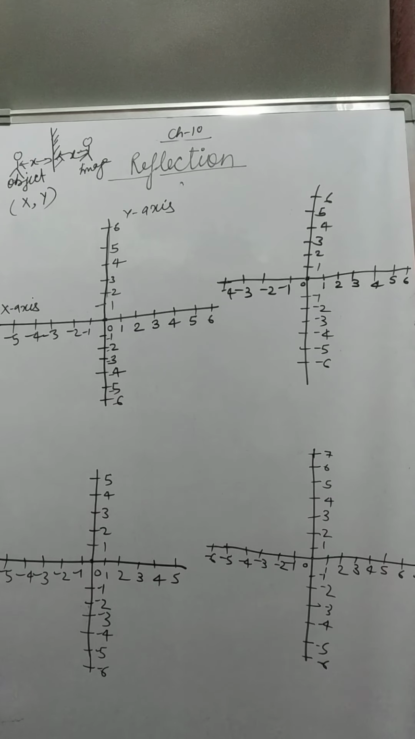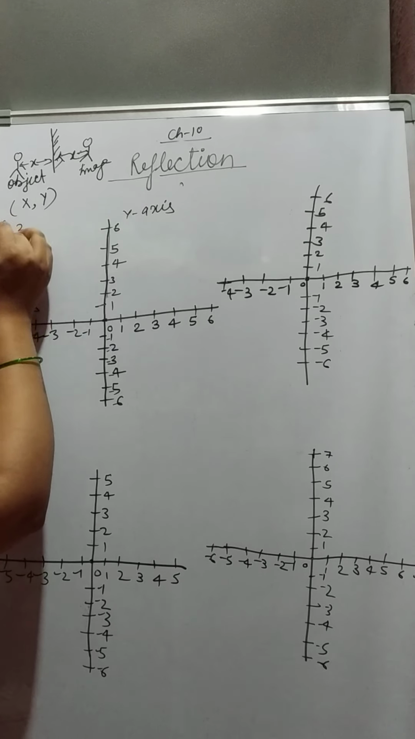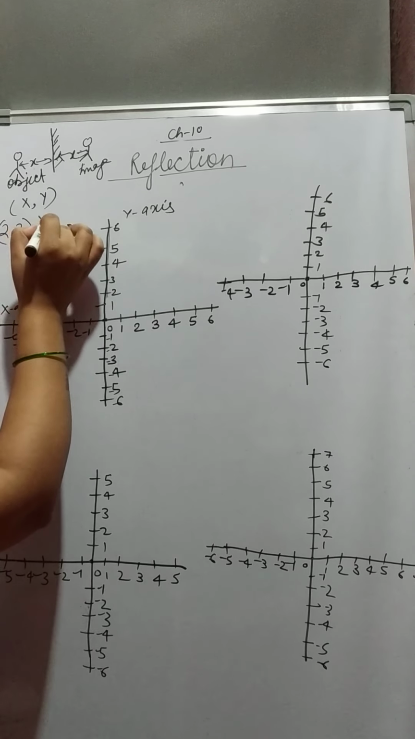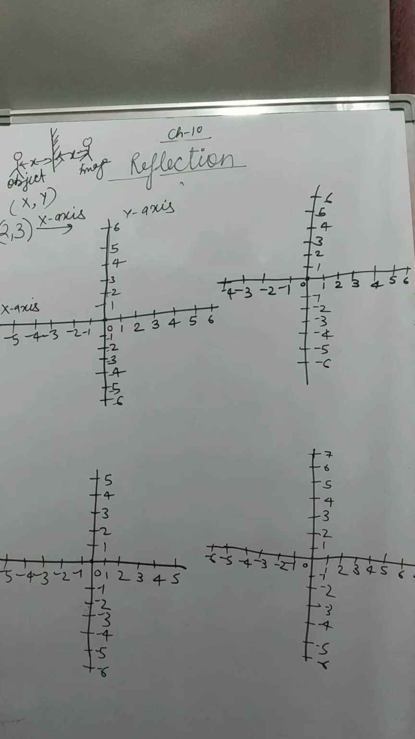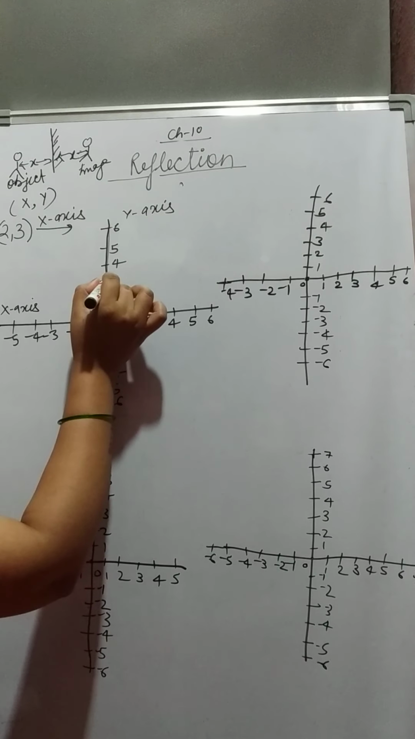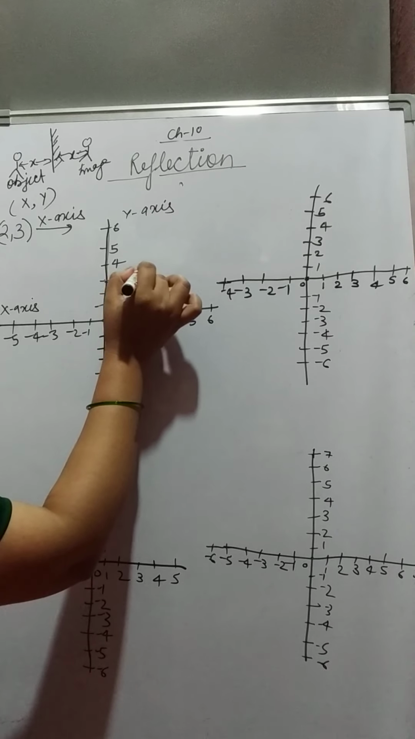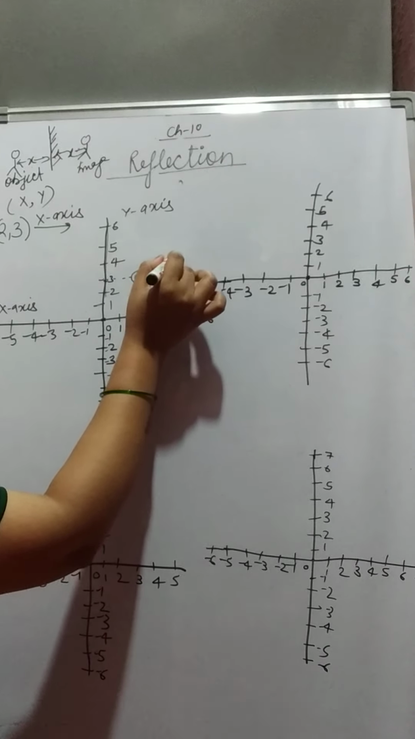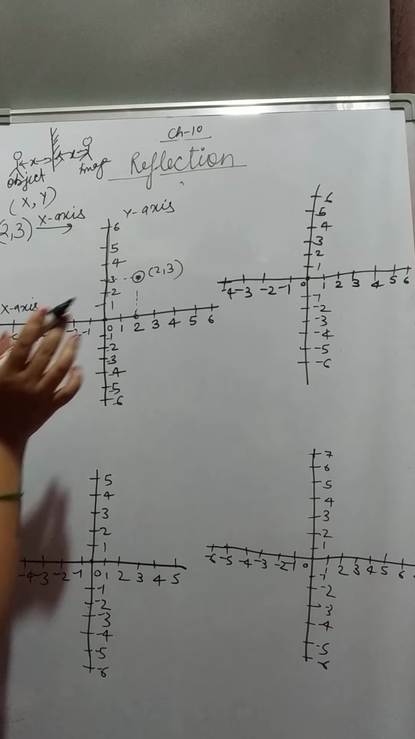For example, we are going to reflect (2, 3) on the x-axis. How can we reflect? First draw (2, 3): 2 on the x-axis and 3 on the y-axis. This is (2, 3). We are going to reflect it on the x-axis. It means the x-axis will behave like a mirror.